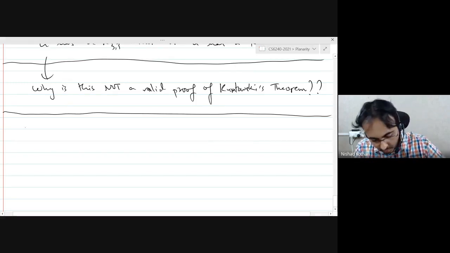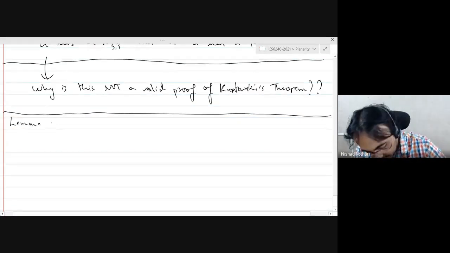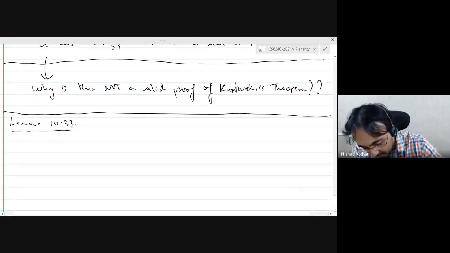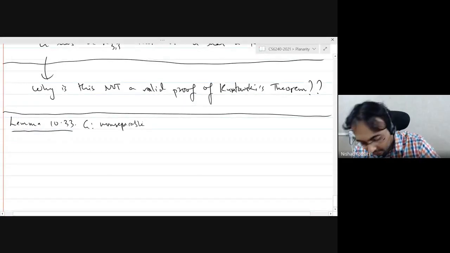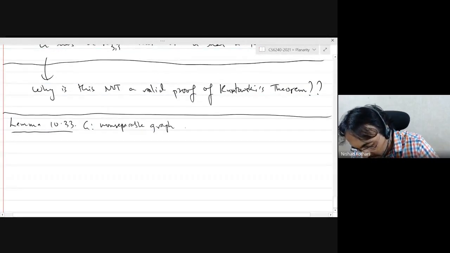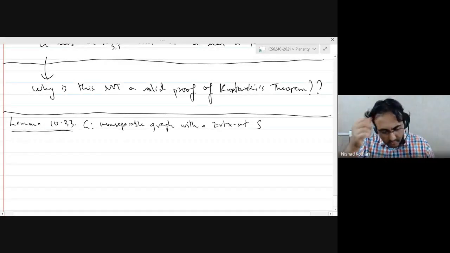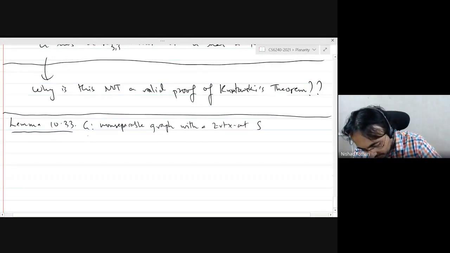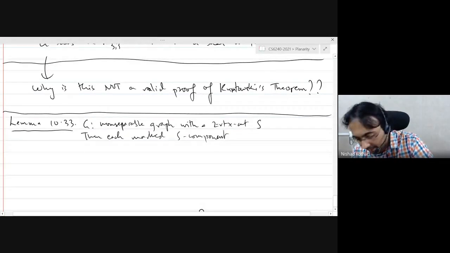Okay, so there are 2 lemmas we discussed yesterday. I'll just briefly mention them again. So we have a non-separable graph with a 2 vertex cut S. Okay. Then the claim is that each marked S component is a minor of G.